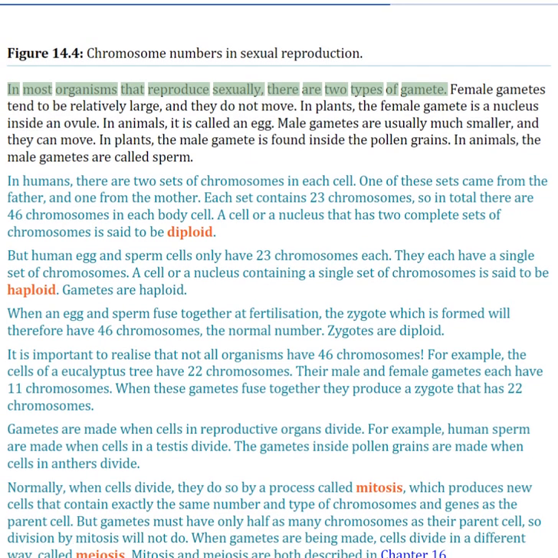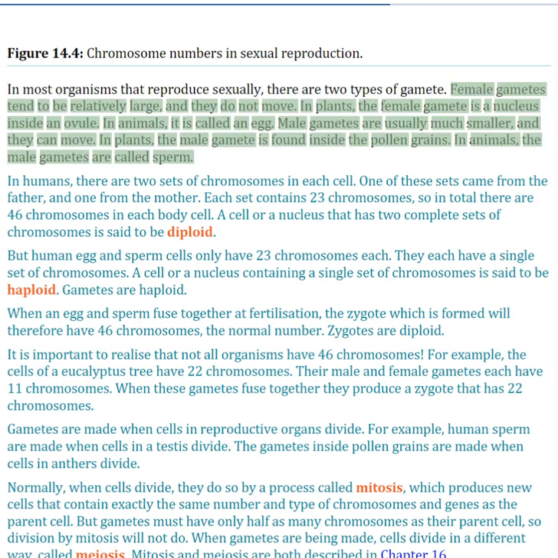In most organisms that reproduce sexually, there are two types of gamete. Female gametes tend to be relatively large, and they do not move. In plants, the female gamete is a nucleus inside an ovule. In animals, it is called an egg. Male gametes are usually much smaller, and they can move.